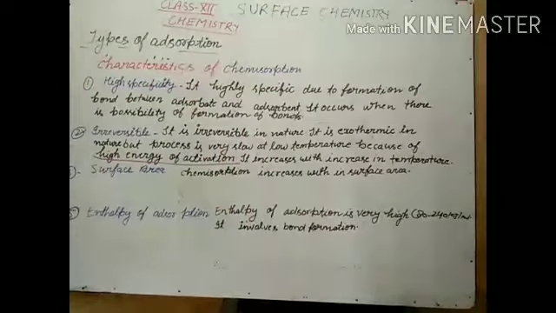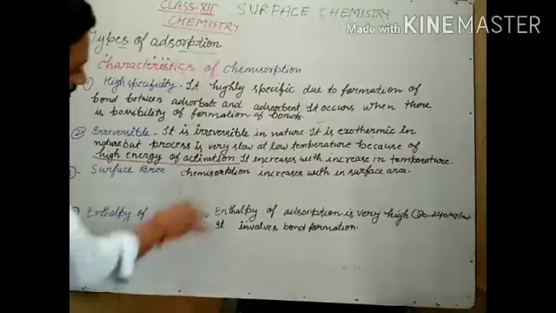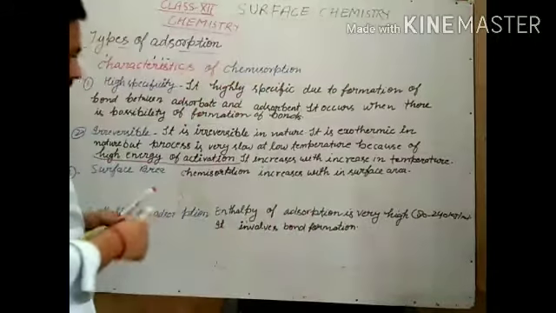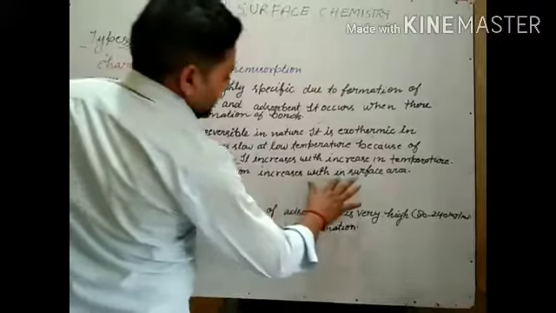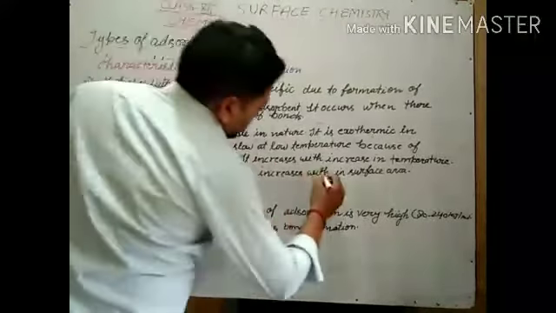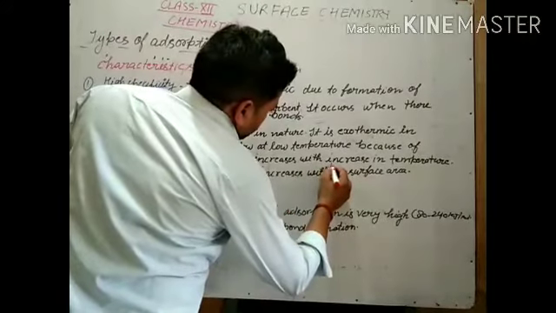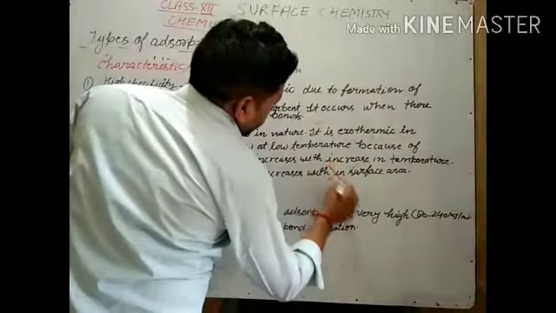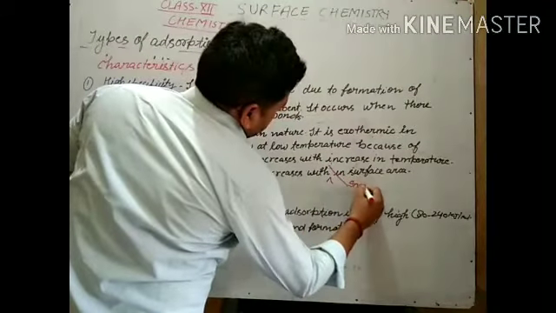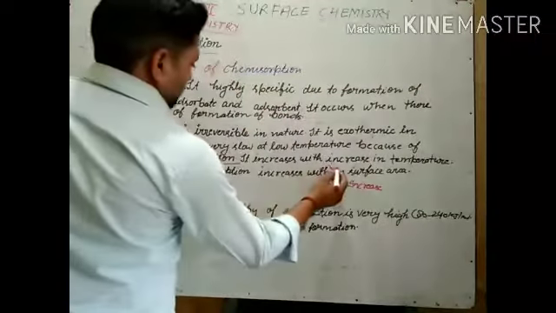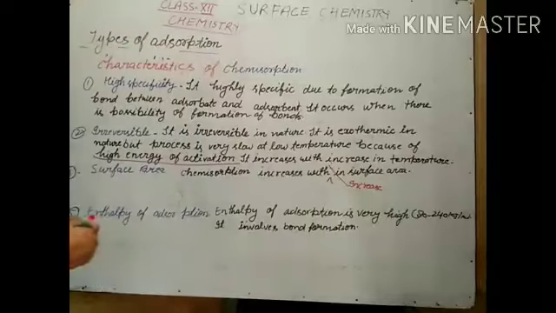Next is surface area. In surface area, you may see chemisorption increases with an increase in surface area. Chemisorption increases with an increase in surface area.